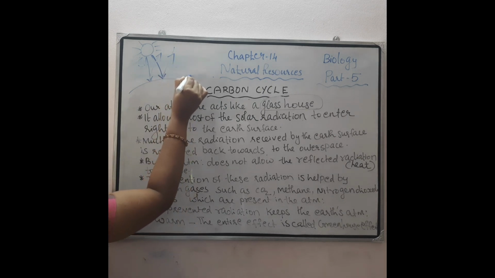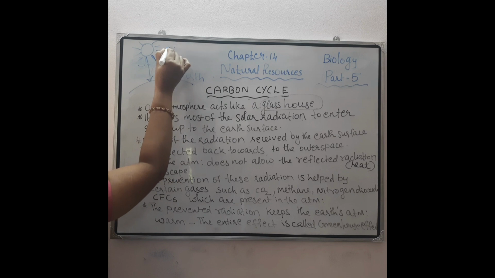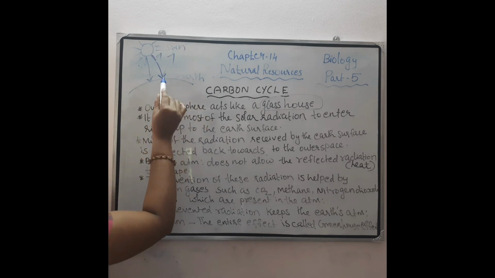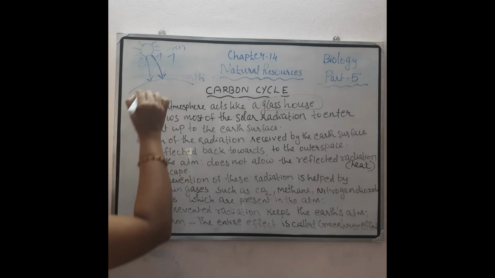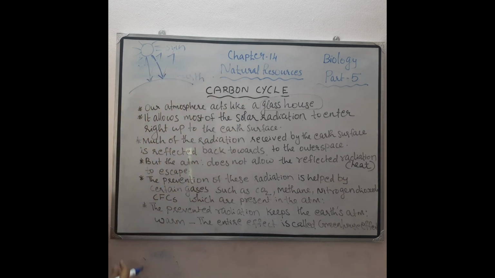So here is the earth surface and here is the sun. Then the radiation is reflected back, and towards where? Towards the outer space. But the atmosphere does not allow the reflected radiation to escape. So who will prevent that?